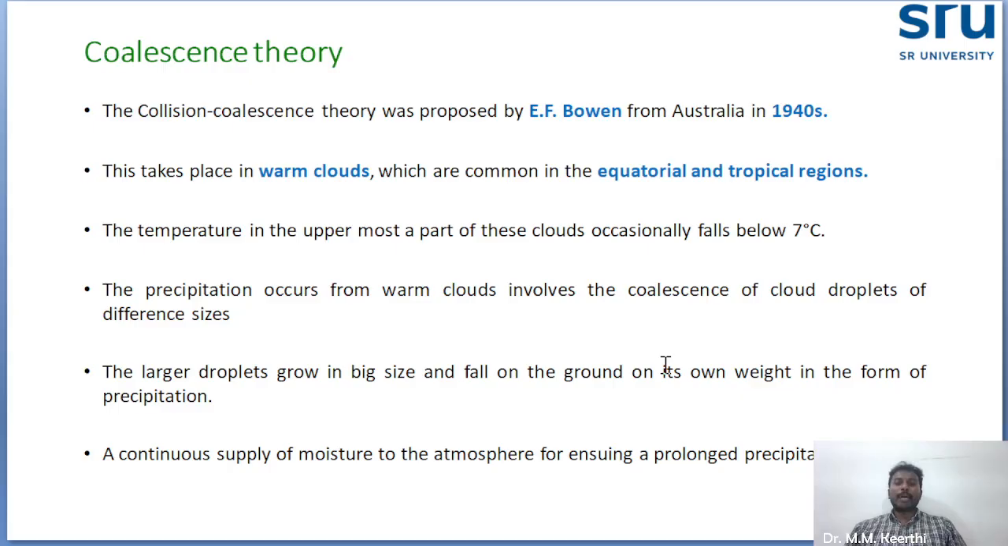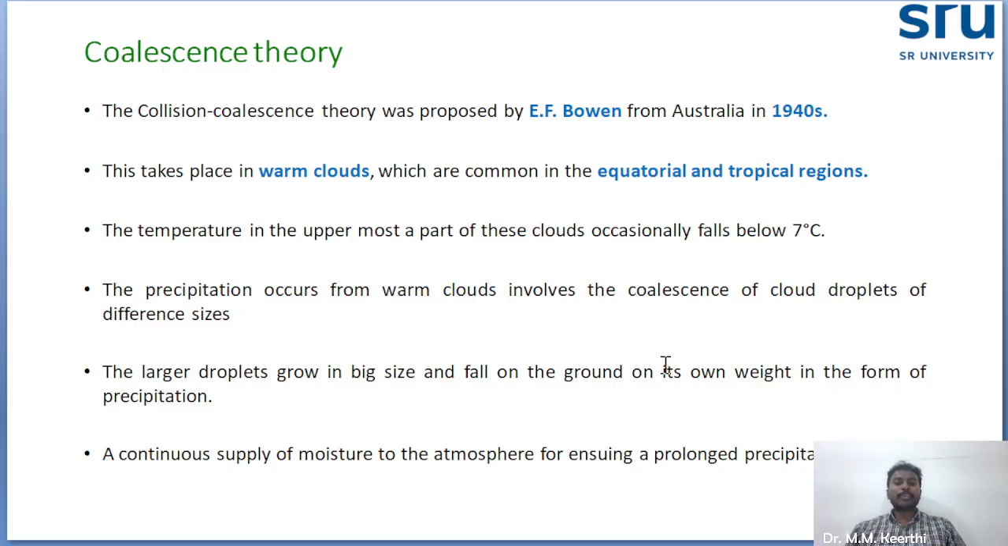The temperature in the uppermost part of these clouds occasionally falls below 7 degrees, because it's a warm cloud. It will not fall to lower degrees. Occasionally it will fall below 7 degrees Celsius. So precipitation will occur in warm clouds because of the collision of cloud droplets that differ in size. Small particles become joined together, the particle size becomes larger, they grow big and fall onto the ground in the form of precipitation.